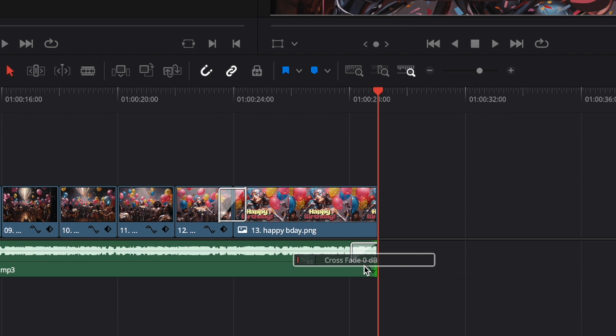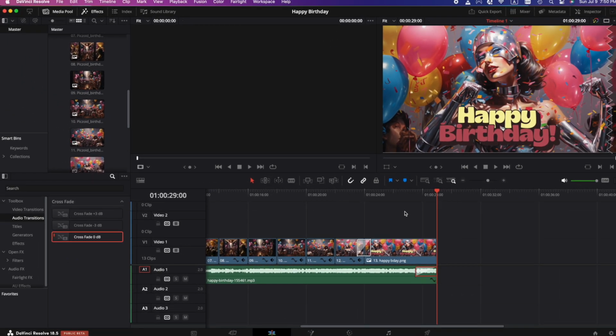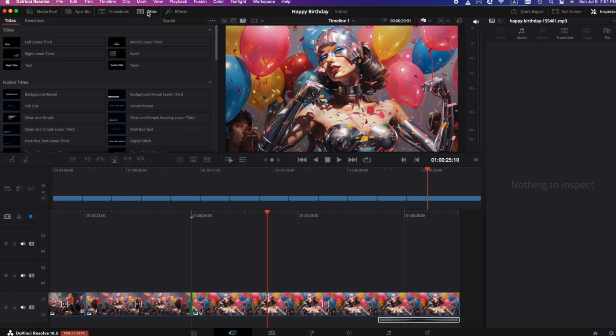So let's drag it onto the audio clip, and you can also adjust the length of the fade just by doing that, just by dragging it. And when we play it back, that sounds a lot nicer. So when the video ends, it doesn't just abruptly cut off. It actually sounds pretty good.